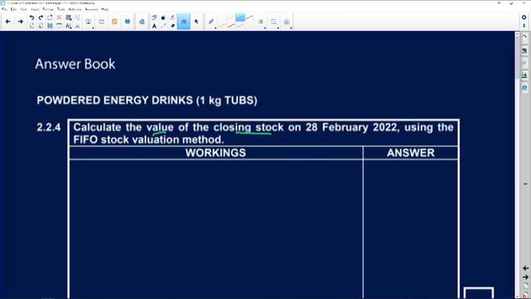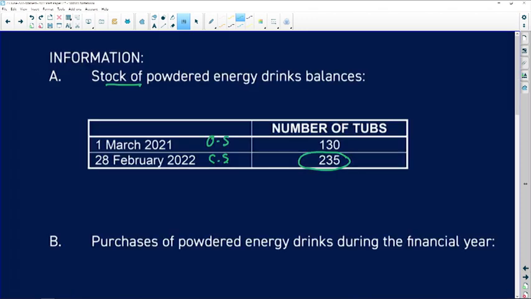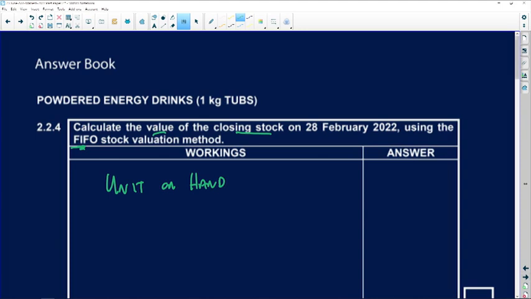28th of Feb using the first in, first out method. Okay, so remember we're going to start with units on hand. So at the end of the year, how many tubs were not sold? Right, there we go, I've circled it. So at the end of the year, tubs unsold, 235.